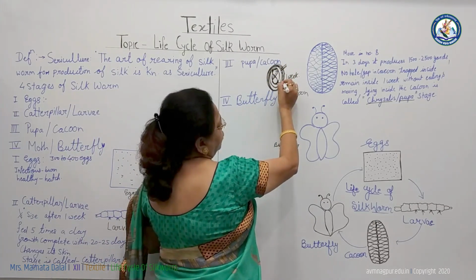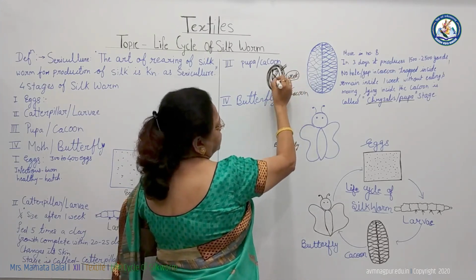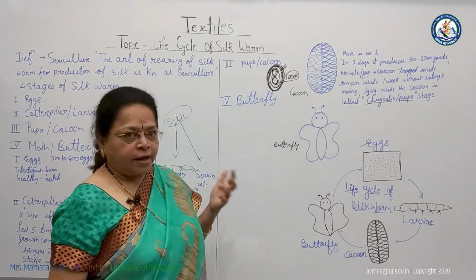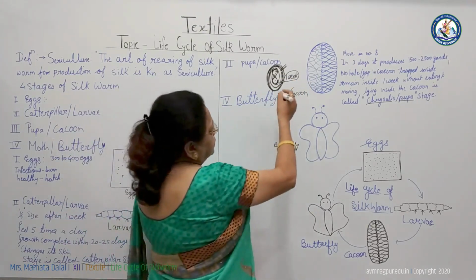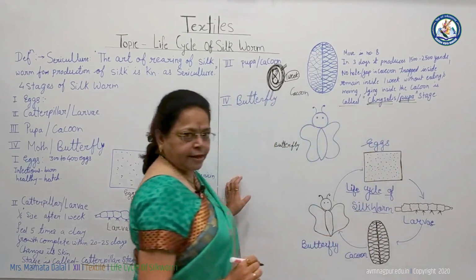Without food and movement, the larva remains inside and dies, or sometimes when it is alive, that stage is known as the chrysalis or pupa stage.